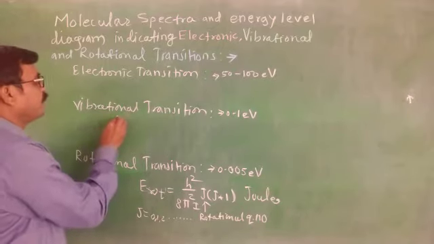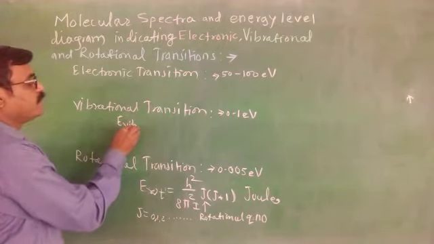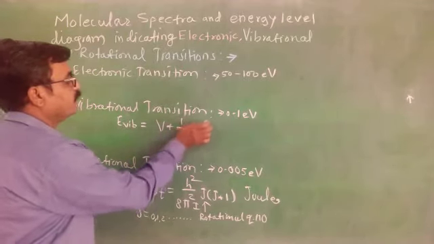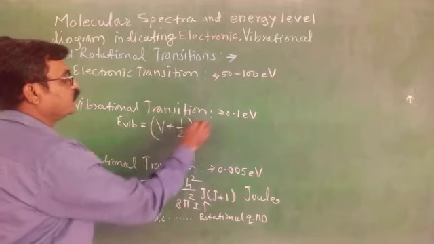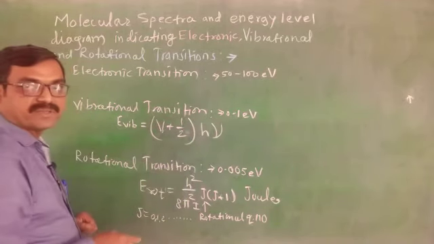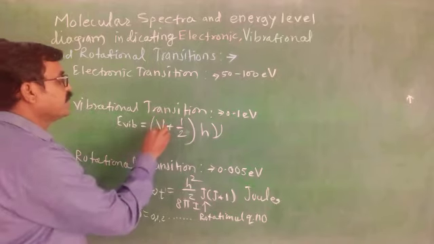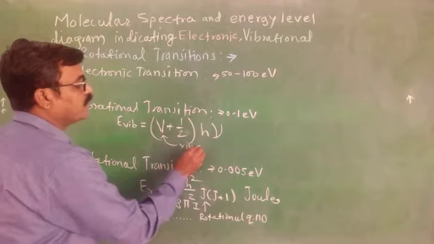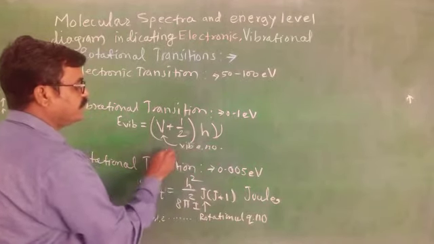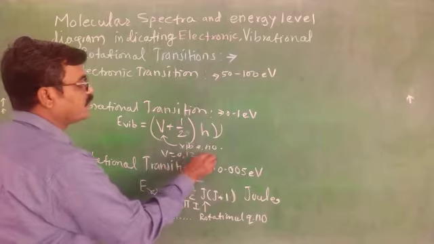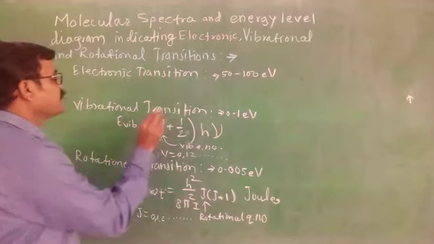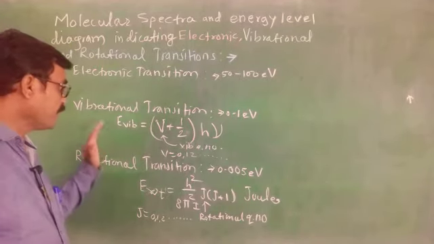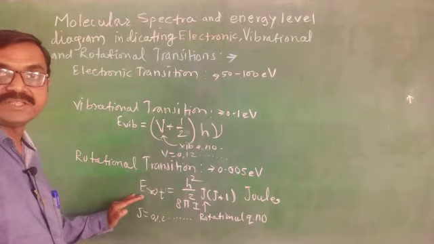Again, the energy of vibration is given by the formula E_vibration equals (V plus half) into h nu, where nu is the frequency of that radiation and V is the vibrational quantum number. V varies from V equals 0, 1, 2, 3, 4 and so on. This is the expression for vibrational energy, and the earlier one is the expression for rotational energy.